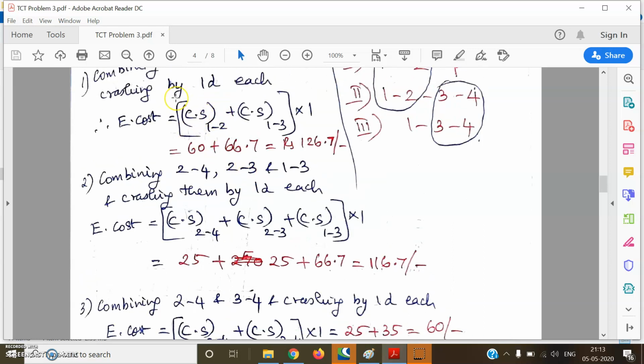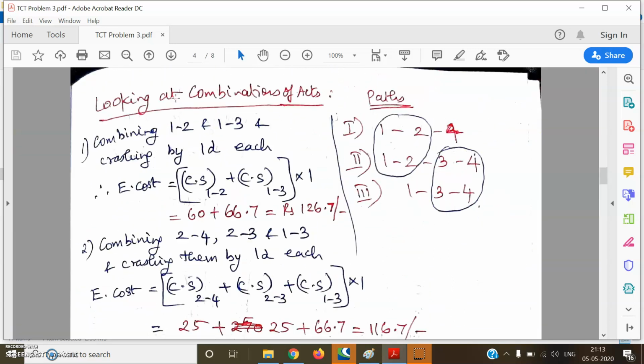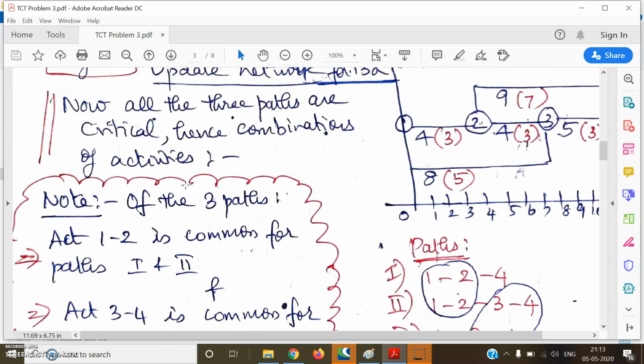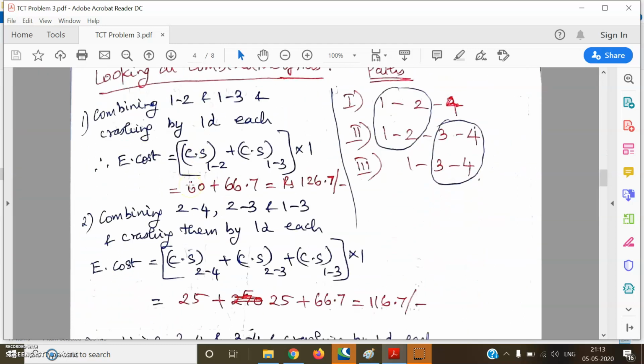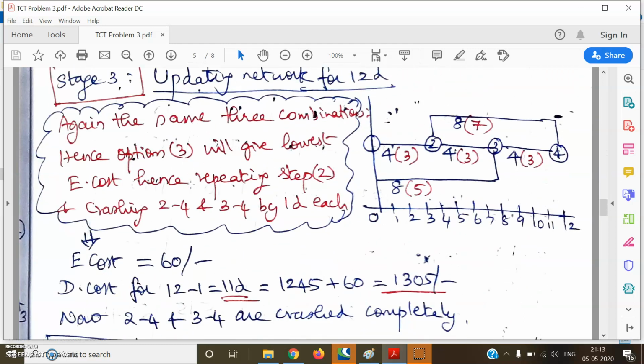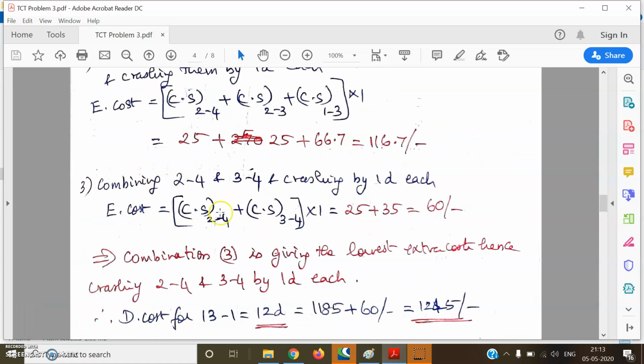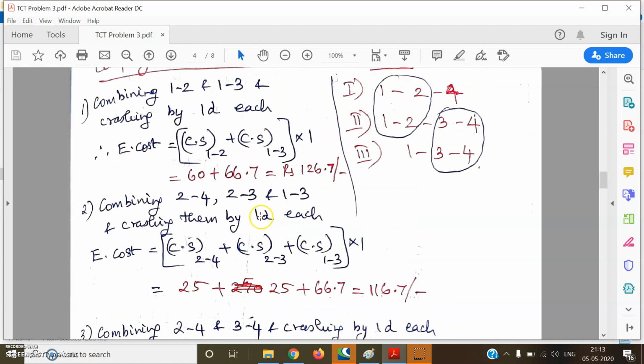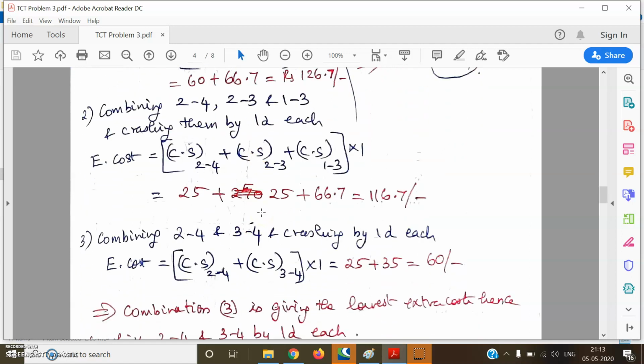So good evening, students. We will continue with problem 3 of time cost trade-off. So we had done stage 2 where we had crashed 3 combinations. Okay. So we had seen 3 combinations and crashed one of the combinations.